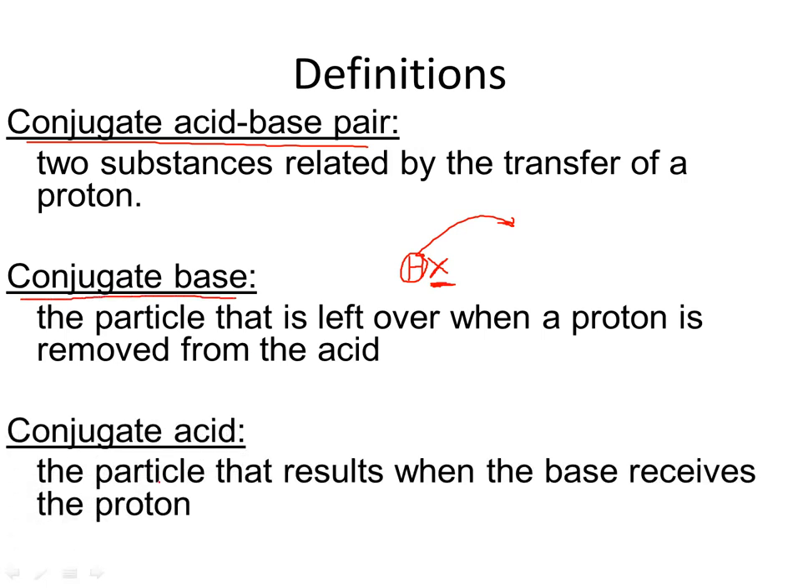A conjugate acid is the particle that results when the base receives a proton. So let's say this is the acid here and it has a proton, and it gives it to, I don't know, some other thing over here called Y. And when it becomes part of that, so now it would be the proton plus the original Y. I'll put a positive charge on it because the proton came with a positive charge. So this thing here that has accepted the proton, that is the conjugate acid.